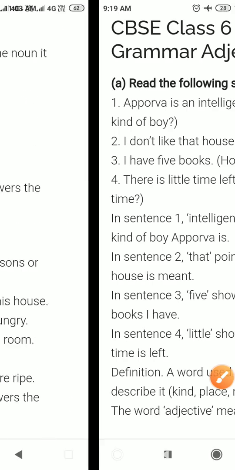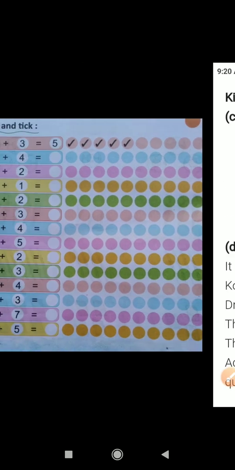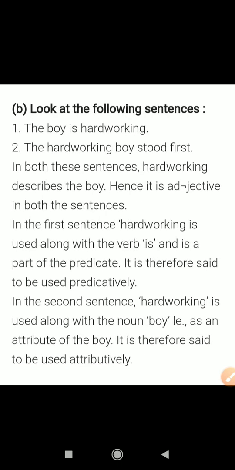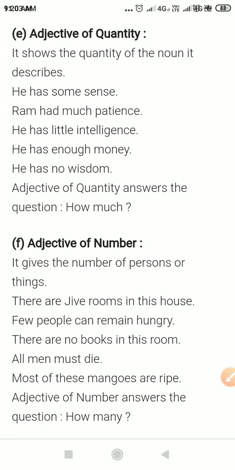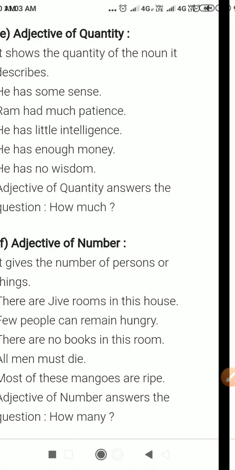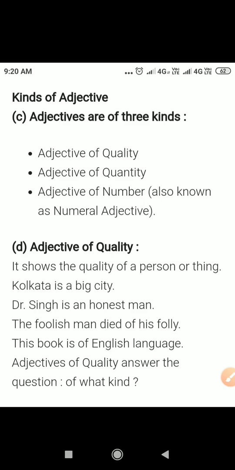Okay, dear students, these are the examples of adjectives and kinds of adjectives. We have explained 3 kinds of adjective, things that qualify the noun or pronoun. First is adjective of quality, adjective of quantity, and adjective of number.